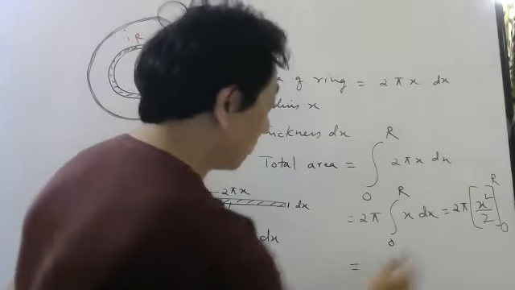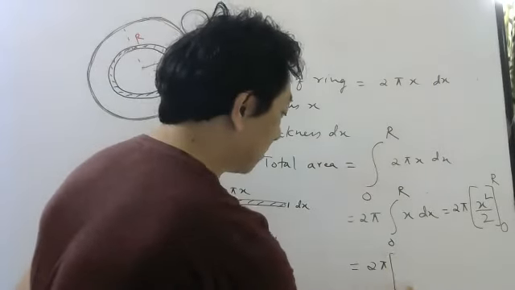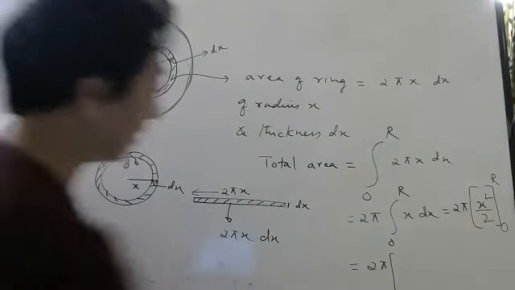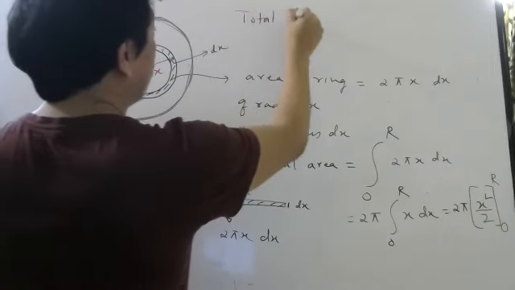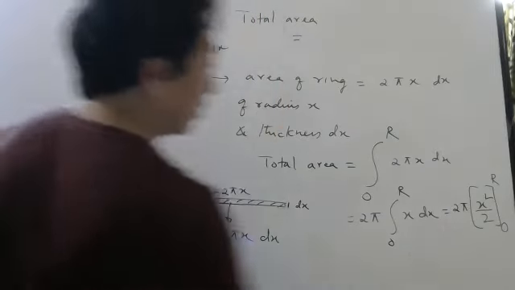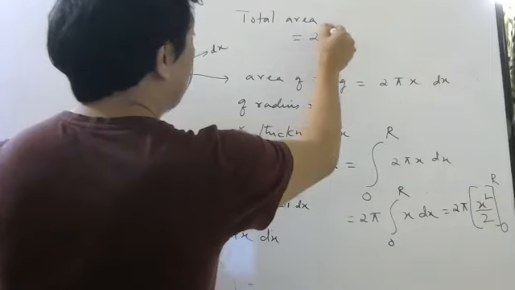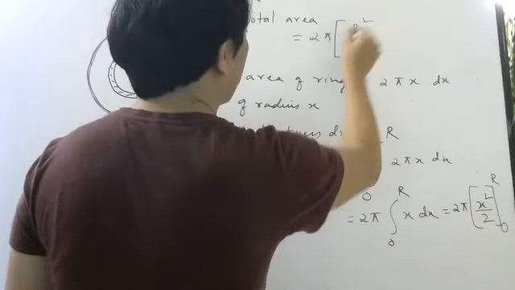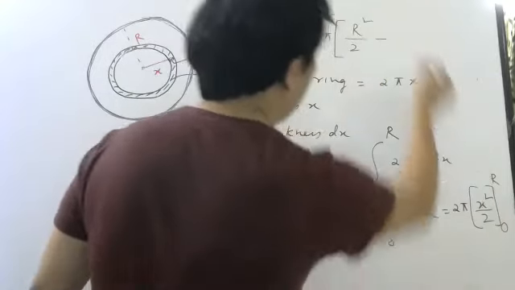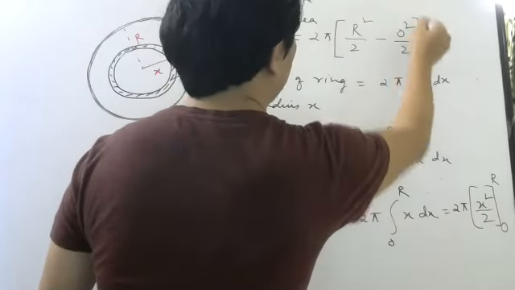Now what I should do after that? What is the step? Let me write here. So total area is 2 pi, in place of x, put upper limit, r square by 2, minus put lower limit, 0 square by 2.